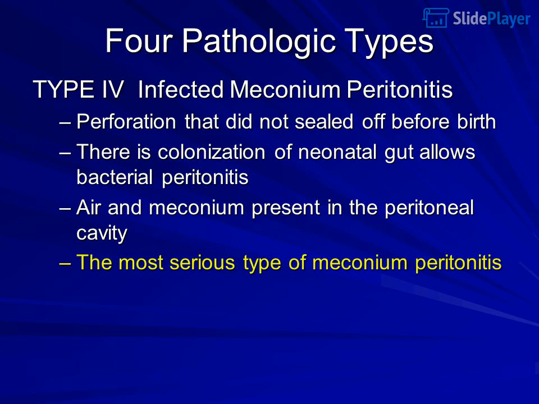Type IV, infected meconium peritonitis: perforation that did not seal off before birth. There is colonization of the neonatal gut, which allows bacterial peritonitis. Air and meconium are present in the peritoneal cavity. The most serious type of meconium peritonitis.